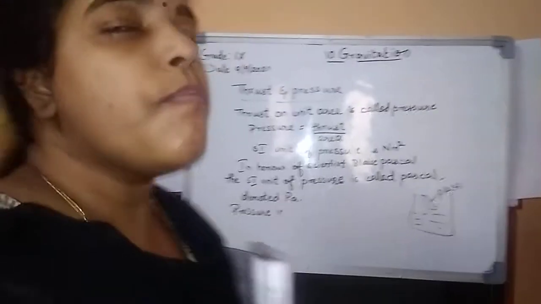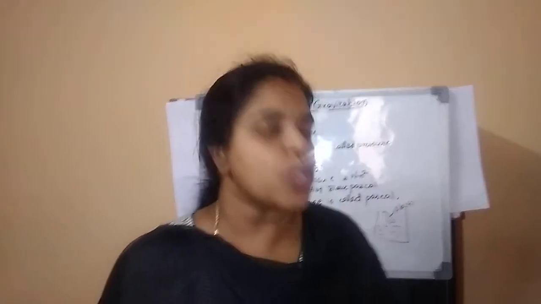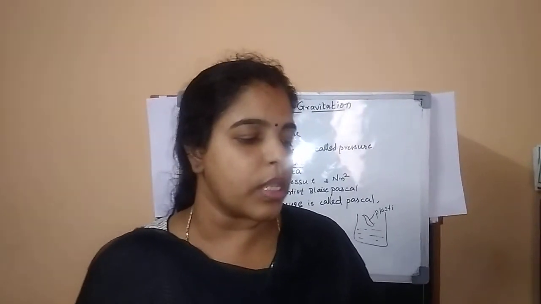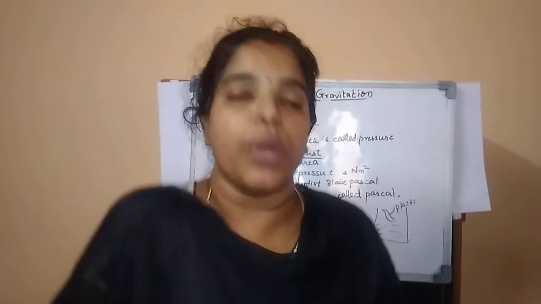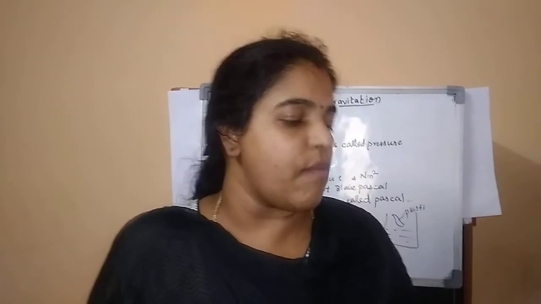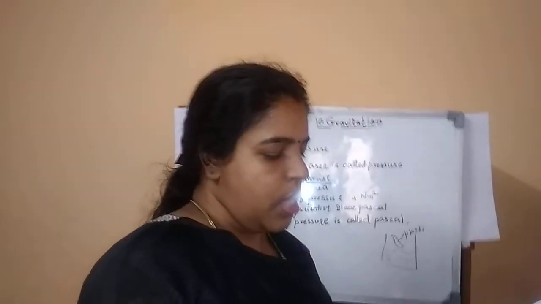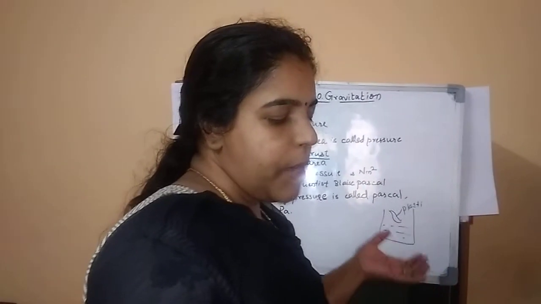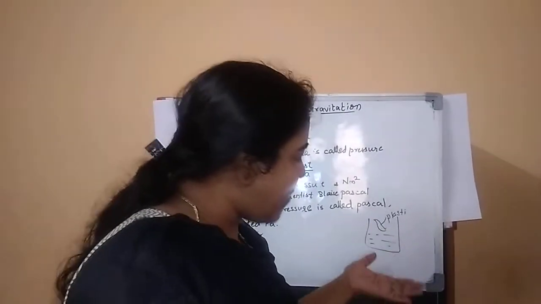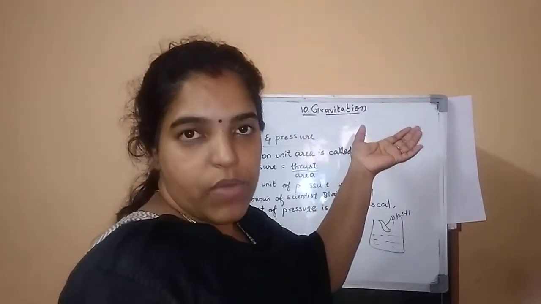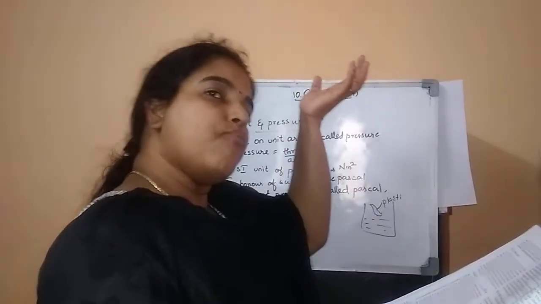The reason behind that, I'll read it out. The force due to the gravitational attraction of the earth acts on the bottle in the downward direction. So what is the reason? The force due to the gravitational attraction of the earth acts on the bottle in the downward direction, so the bottle is pulled downwards. But the water exerts an upward force on the bottle. Due to gravitational force the bottle is pulled downwards, but water will exert force in the upward direction.